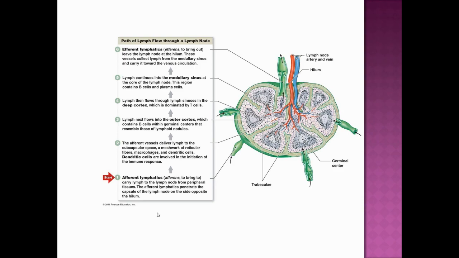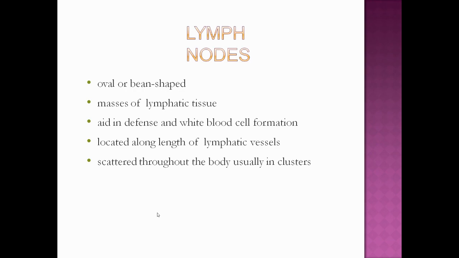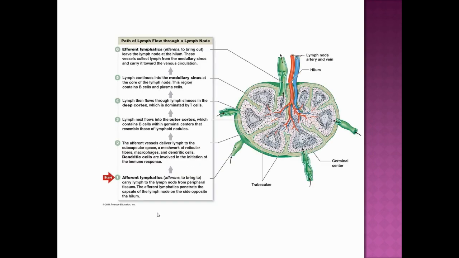So we can see here this is the lymph node, and how a lymph node is formed here. It is a mass of lymph tissue, and it forms white blood cells, and it is located all over our body, and it is named according to the presence in the different parts of our body.